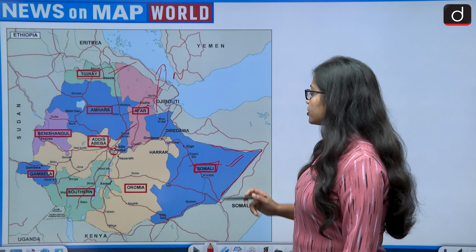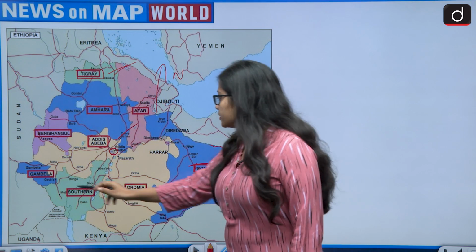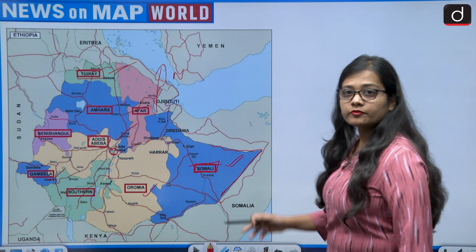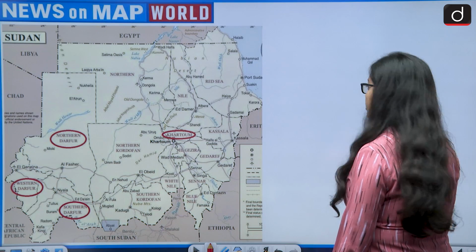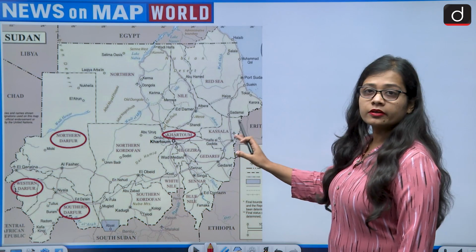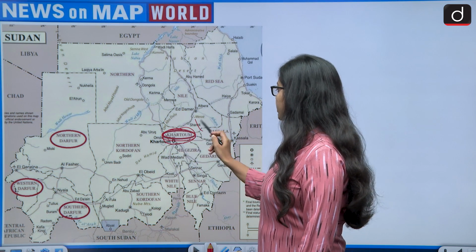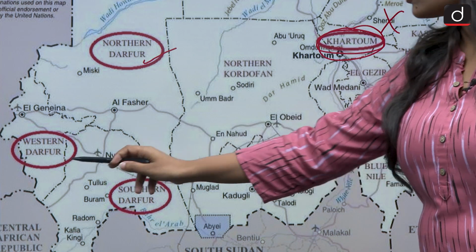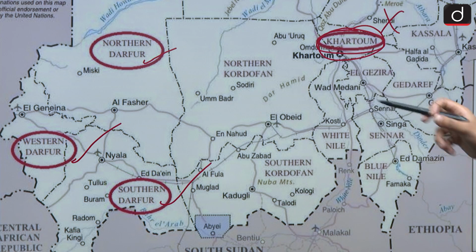And all the other regions which lie in Ethiopia are Amhara, Afar, Gambela, then there is Oromia. But the 2 regions that are not lying in Ethiopia are the regions which lie in Sudan. So, the capital of Sudan is Khartoum. So, Khartoum does not lie in Ethiopia. And then the region of Darfur is also lying in Sudan. It also does not lie in Ethiopia. And Darfur is a very large area within Sudan.